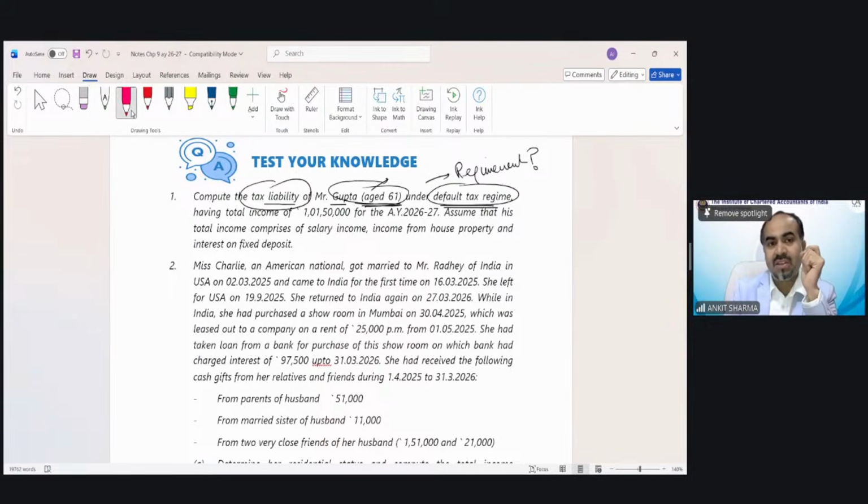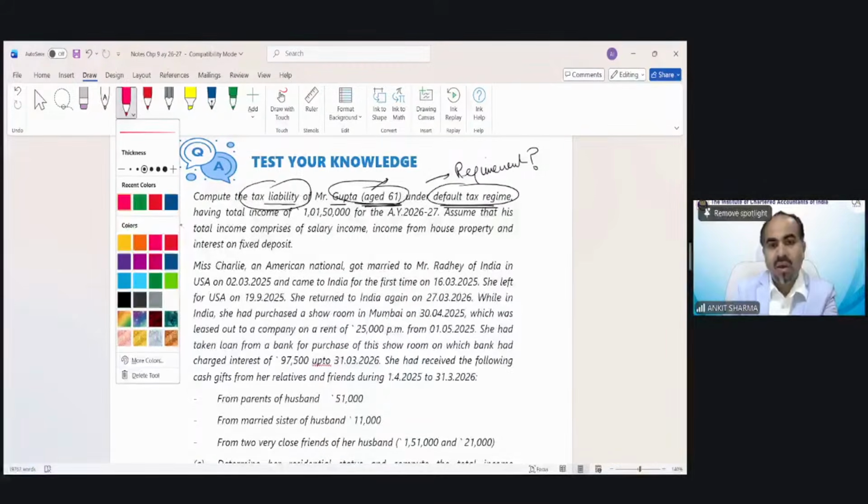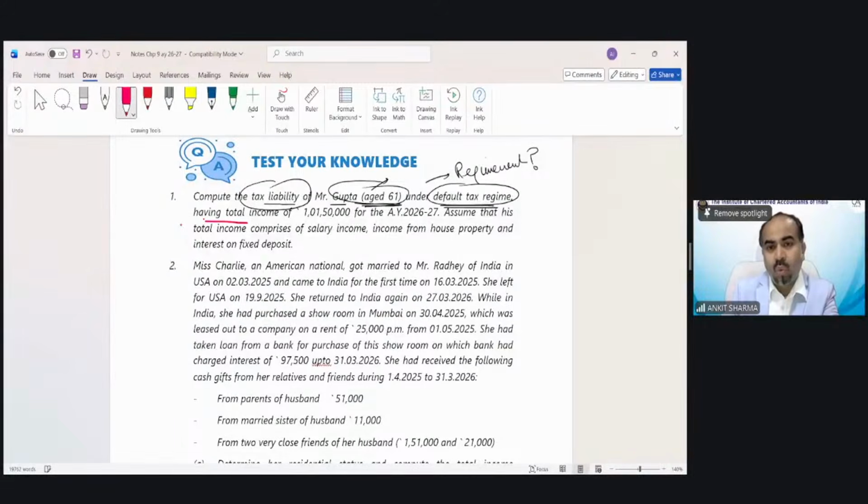So he's a senior citizen having total income of 1 crore 1 lakh 50,000 for assessment year 26-27. Assume that his total income comprises salary, income from house property, and interest on fixed deposit.